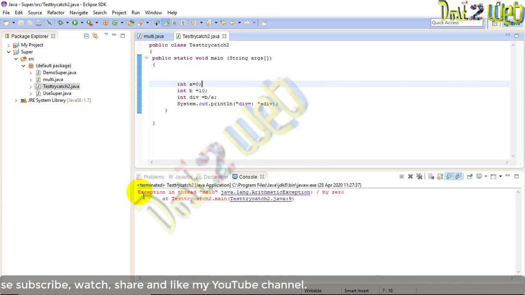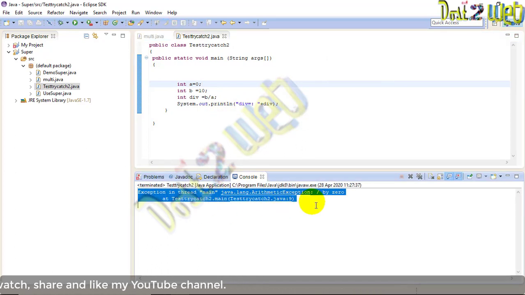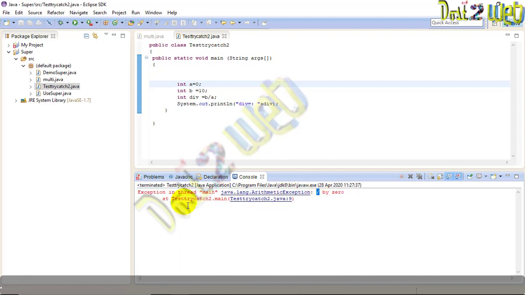You can see an error coming as an exception in thread main, that is java.lang.ArithmeticException: division by zero, at this line number.